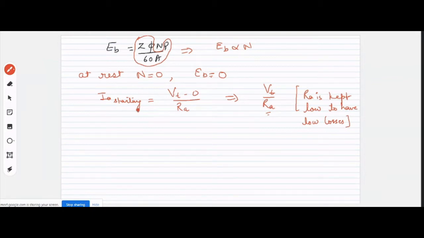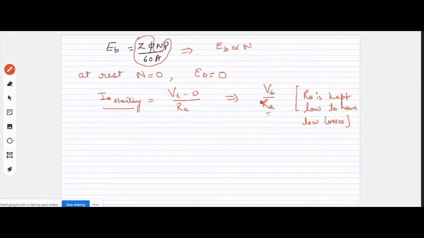Obviously, because Ia will be high, the torque will be very high. The second case is that if Ia is high, your torque will also be high. But we cannot allow this Ia to be excessively high. We cannot allow this current to go beyond twice the rated current. So we have to restrict this current during starting.